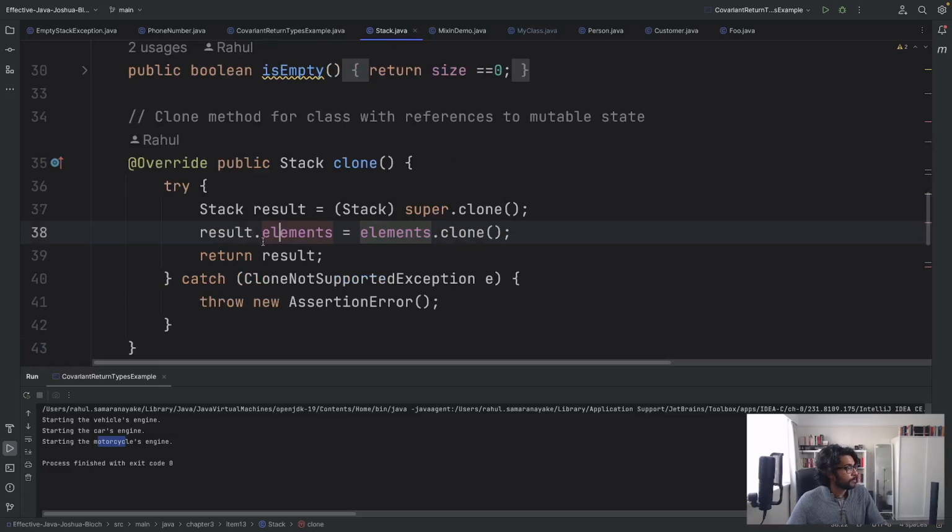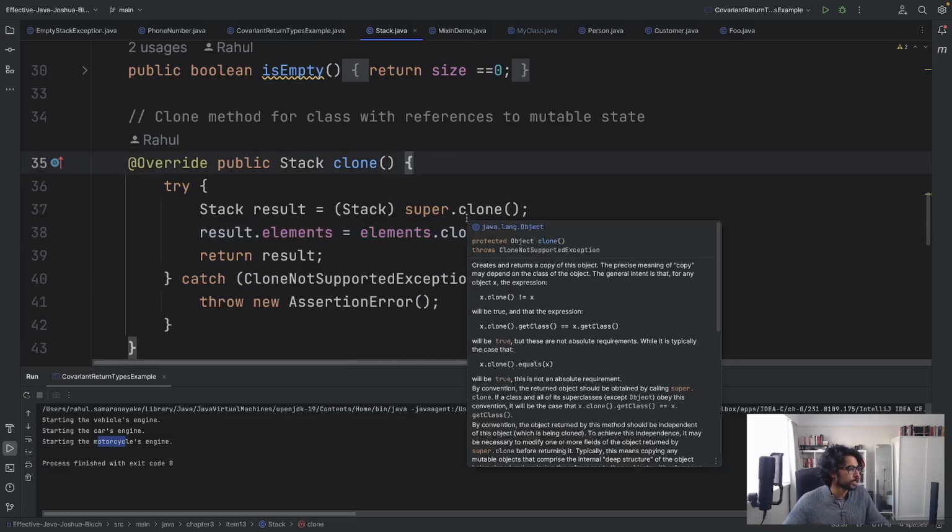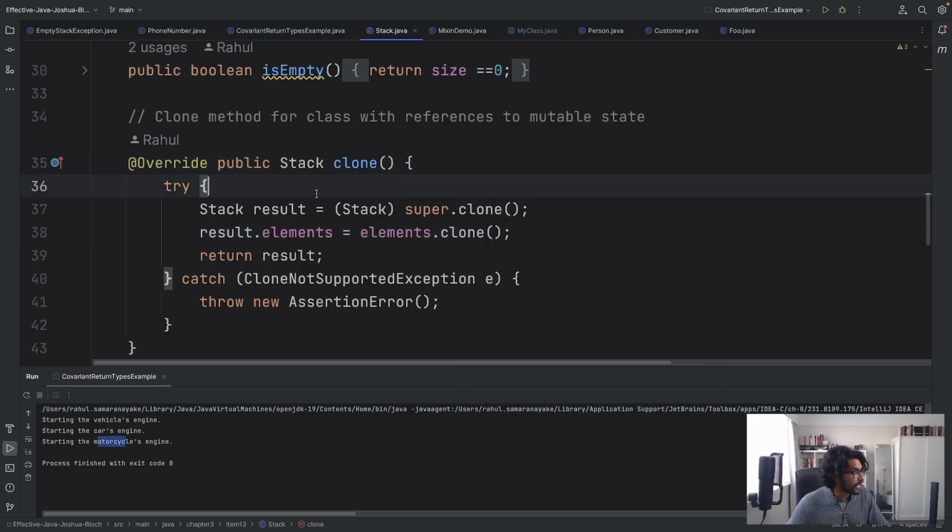Because what's going to happen then is we're going to destroy the invariance of this clone method, where both objects are going to point to the same array, and that's going to corrupt that array, where as clients use these objects, it'll either throw null pointer exceptions or give nonsensical results. And this situation, as Joshua Bloch has stated here, which I will read, will not happen in a constructor.